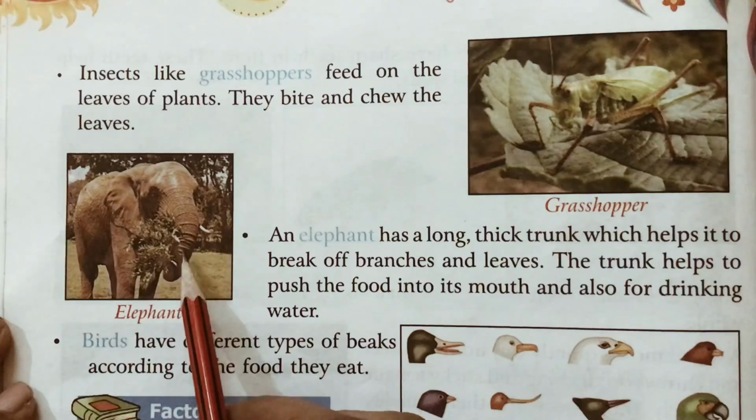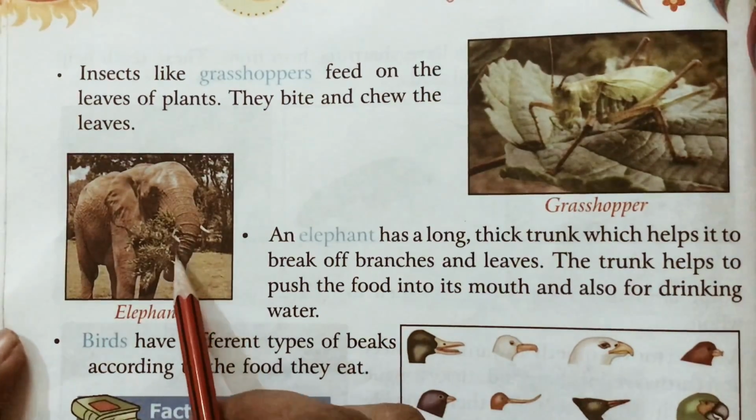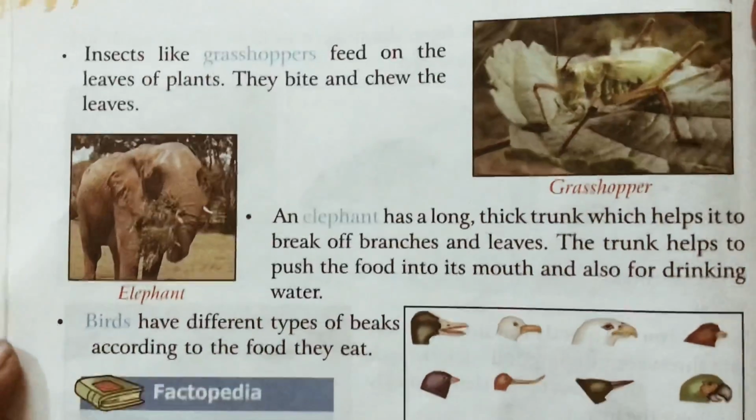It drinks water with the help of the trunk, and with the help of the trunk it breaks the branches and eats the leaves and all. With the help of the trunk it eats sugar cane also. It breaks it and puts it in the mouth.